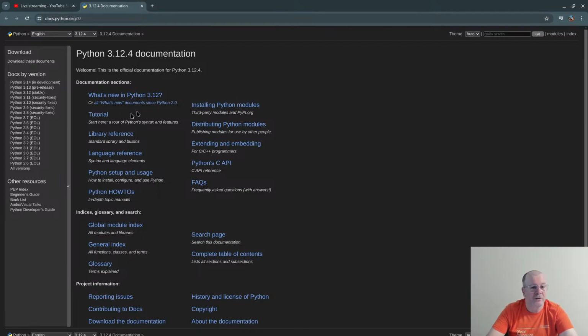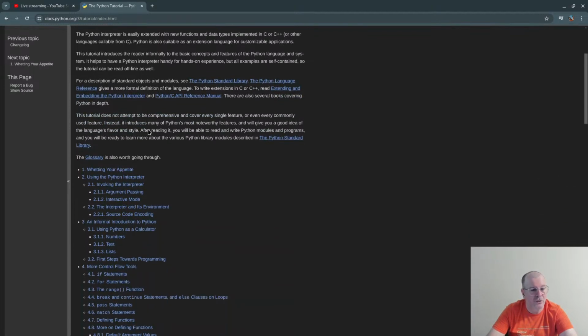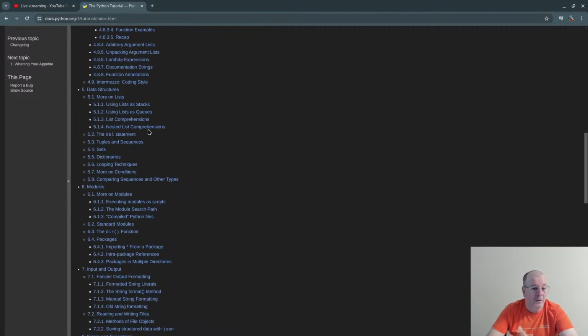And there is documentation like tutorials, library reference, language reference, like how to set up in your environment. And for example, here, if you go to the tutorial, there is a lot of things to do. Those tutorials are very good. So if you have time, go there and start to learn as well. As we progress in our course, you can go there to learn more stuff.